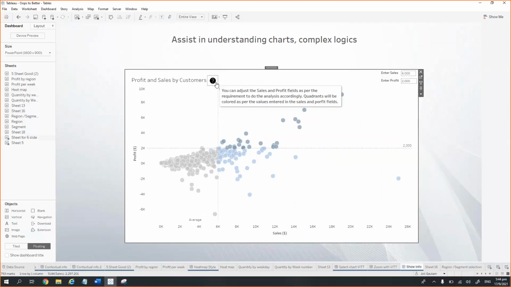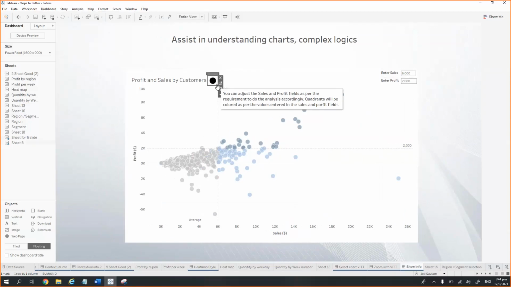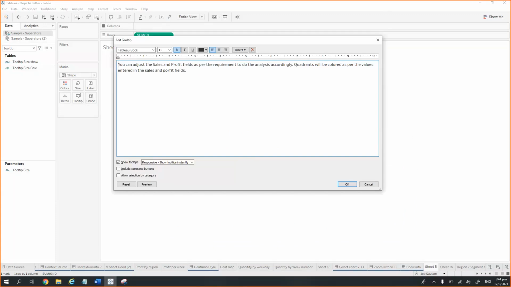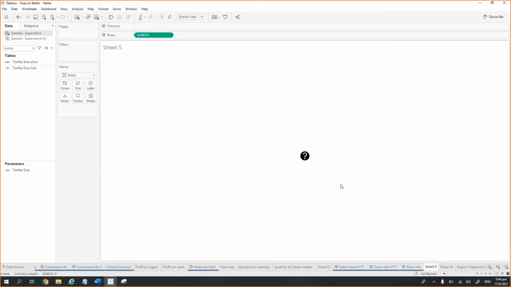What we are doing here is, this is a sheet in itself where I am making use of the shape and just put a dummy variable, anything here. And then when we hover over here in the tooltip, I'm passing all the things which I want to show when a person clicks or hovers over that particular point, that what is this visualization for.